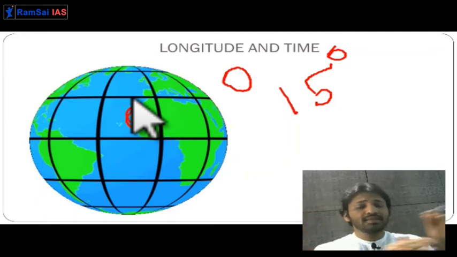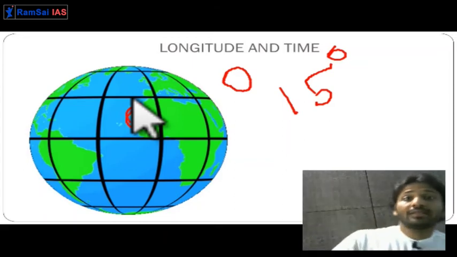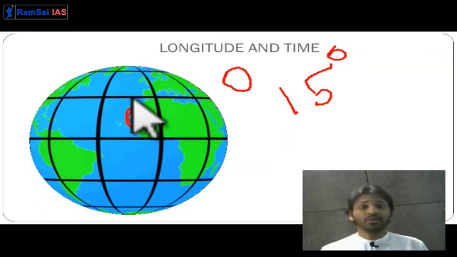Getting it? So this is how time is calculated. Okay. So this chapter we are going to see again and again. Many times you are going to see, and you can expect MCQs based on this chapter in the UPSC exam. So this is how time is kept, this is how time is calculated by using the longitude. Getting it?